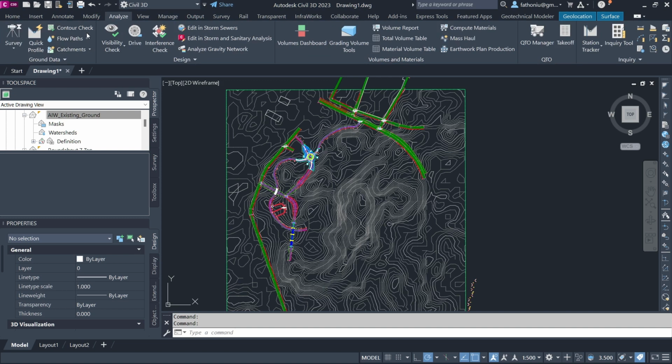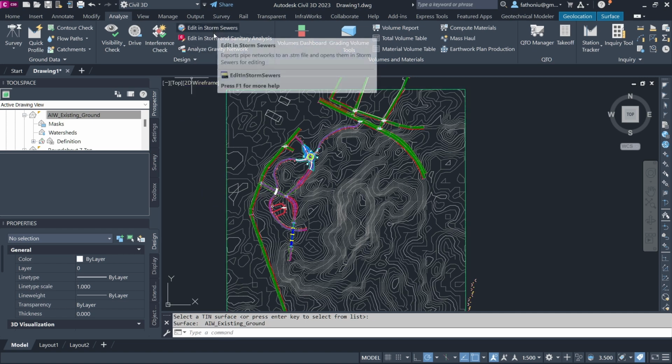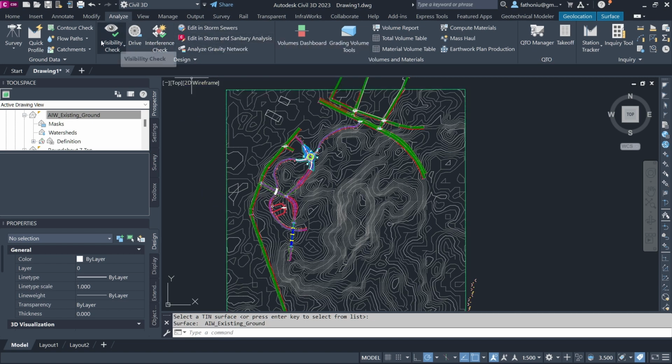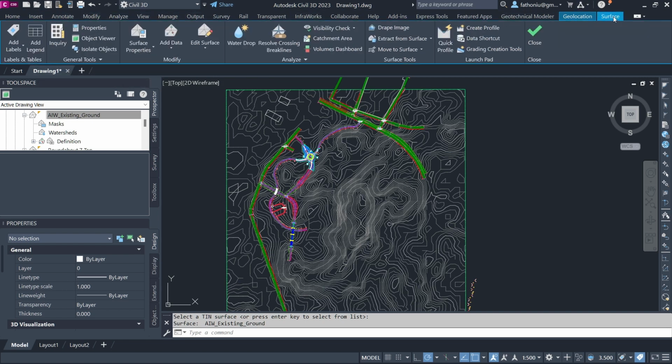If you understand, analyze, contour check, profile, catchment, or here, flow path, contour check. It's not here. So it gives you the surface of the existing ground from Infraworks. Okay, anyway, we go back to the modify surface contextual tab.